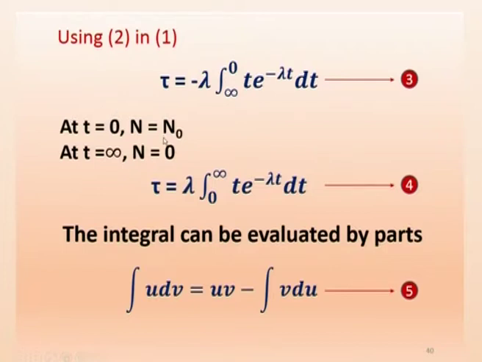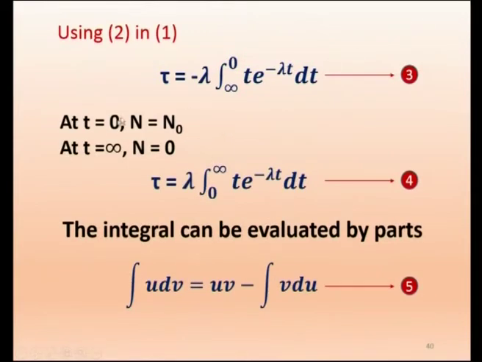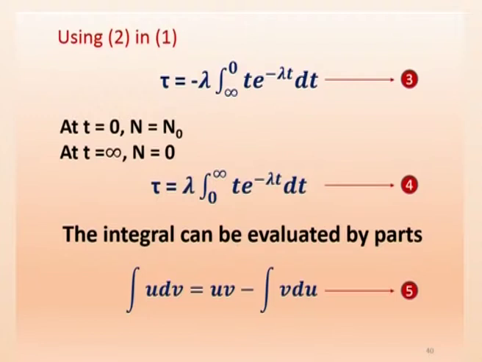Equation 3 we get. Now, here we observe the first one, the integral we have written as 0 to n0. The lower limit is 0, upper limit is n0. But here we are writing it as infinity to 0, because here the variable is different. There the variable is n.